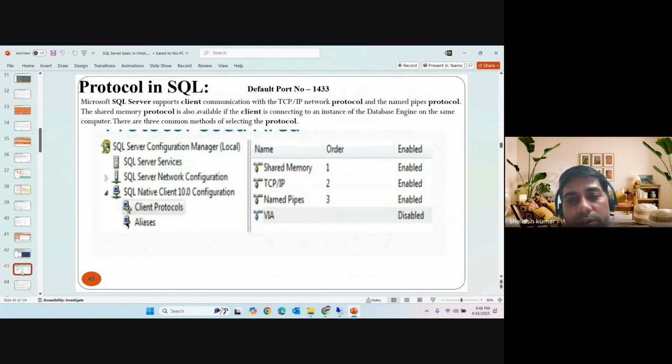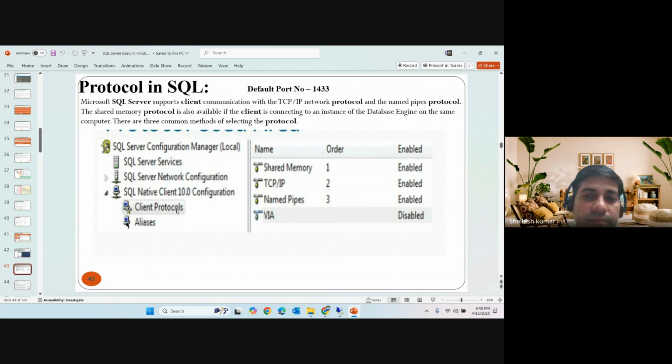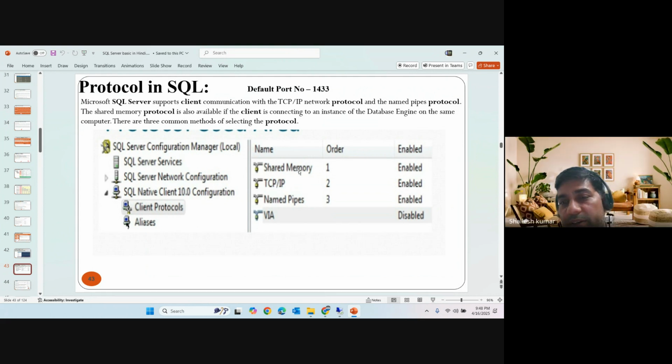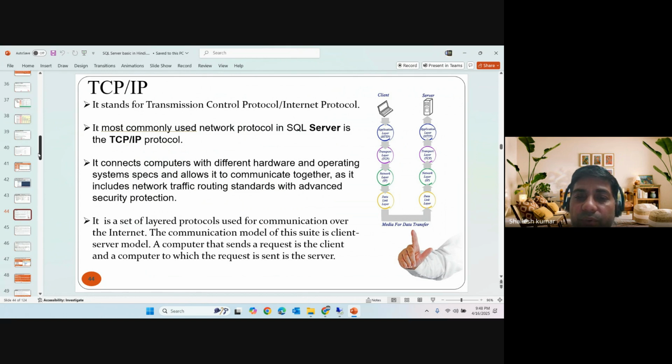Then we have protocols. This is an old picture, but we can get TCP/IP, named pipes, and shared memory. We'll discuss later. These are the protocols basically. If you are using an enterprise-level application, keep it on TCP/IP. If you are using it locally, then you can ask for named pipes. And for the same server application, there is shared memory, as it's shared. This is done, no need to think about TCP/IP. This is a different one, connecting protocols.